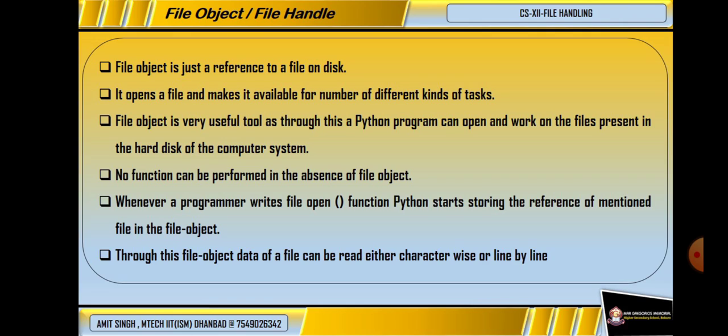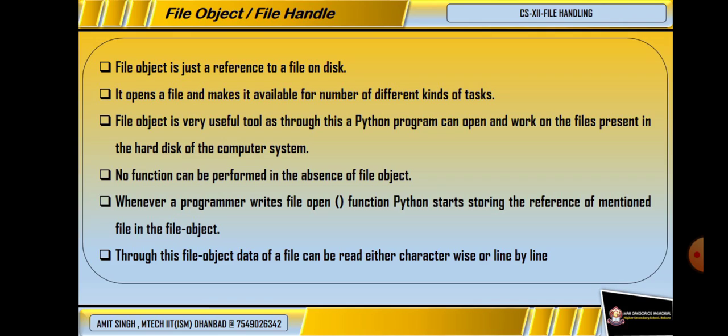Like whenever we are going anywhere, we are referring to some place. Say, let's say we have to go to the market, so you will say that the shop is near that mandir, or that park. So that is a reference. In the same way, the actual file which is stored in the memory is referred by this file object.